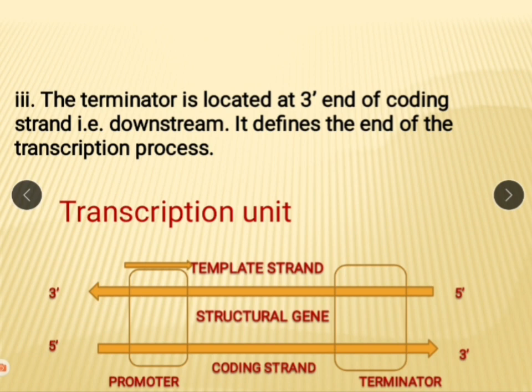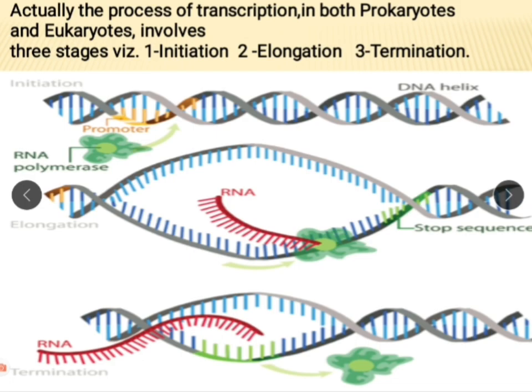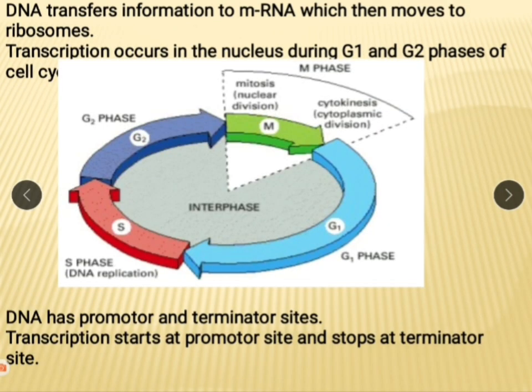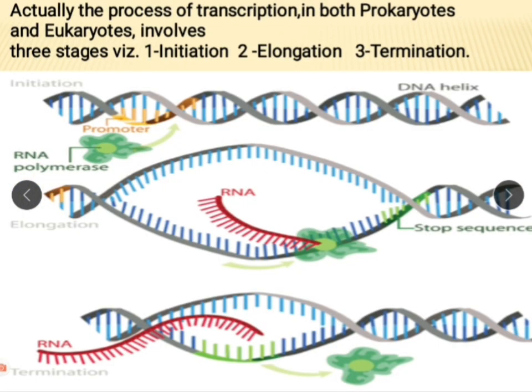See here, the terminator is located at the 3' end. When mRNA reaches this terminator, the process stops. It defines the end of the transcription process, and the promoter defines the beginning of transcription. Let's see. DNA has promoter and terminator site. Transcription starts at the promoter site and stops at the terminator site.